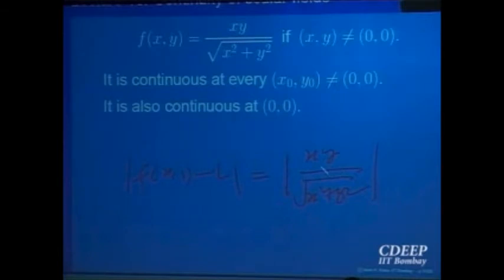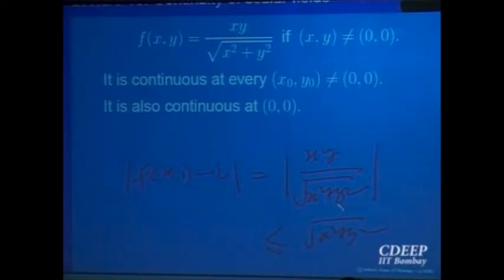But now look, what is the relation between |x| and square root of x square plus y square? Can I say this is less than or equal to something using that estimate? |x| is less than or equal to square root of x square plus y square. |y| is also less than or equal to square root of x square plus y square.